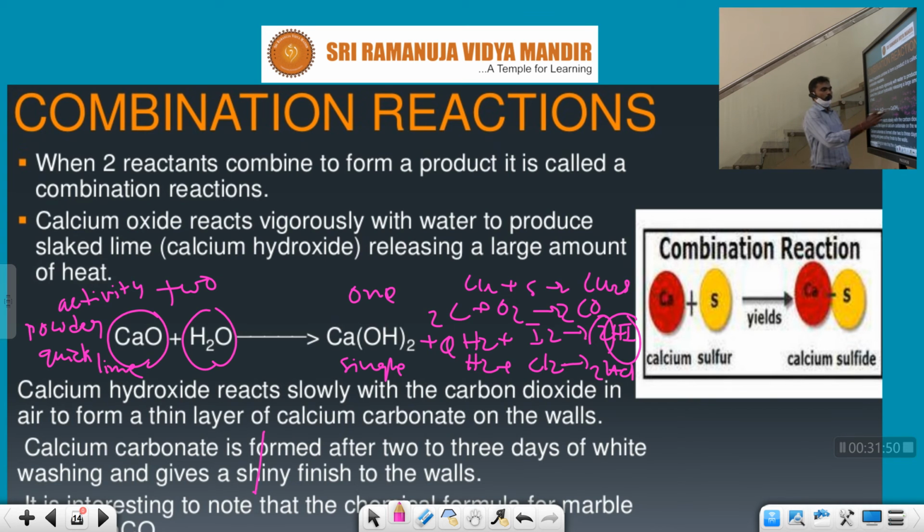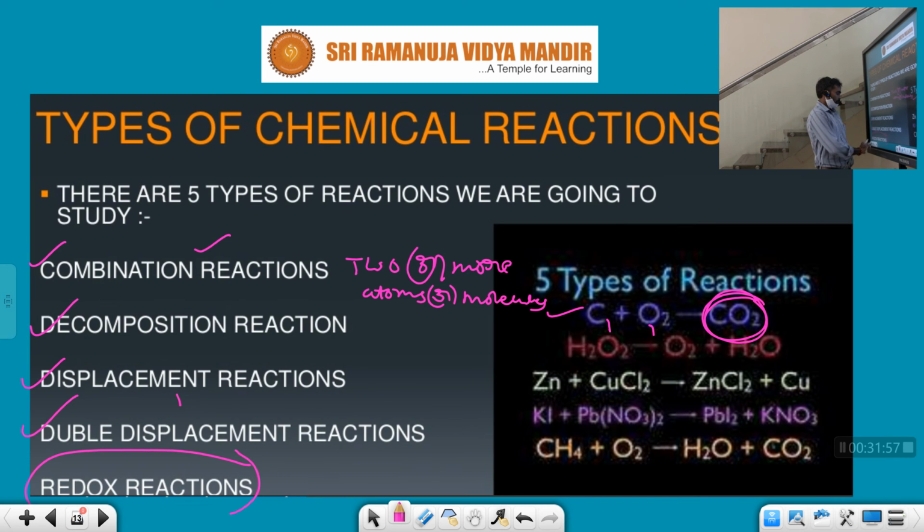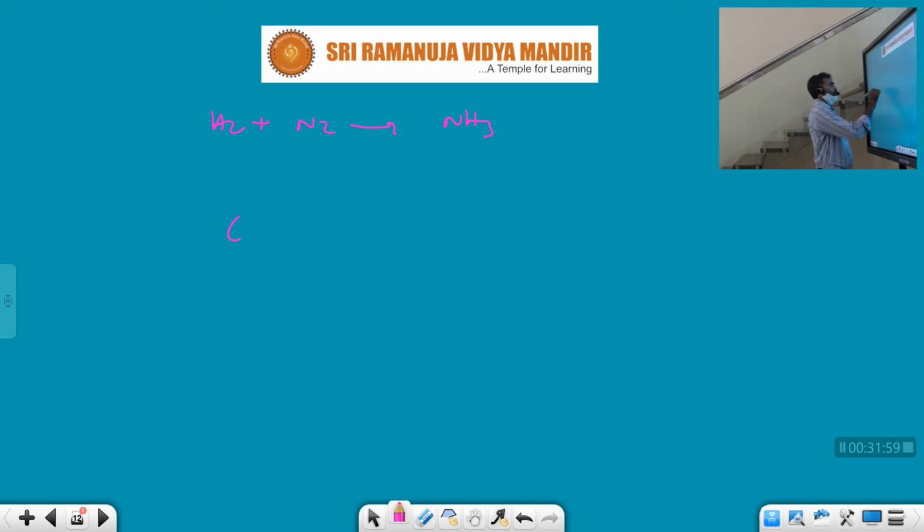First Ca(OH)2 is formed. This Ca(OH)2 reacts with atmospheric carbon dioxide to form CaCO3 plus H2O. This is milky white in color.